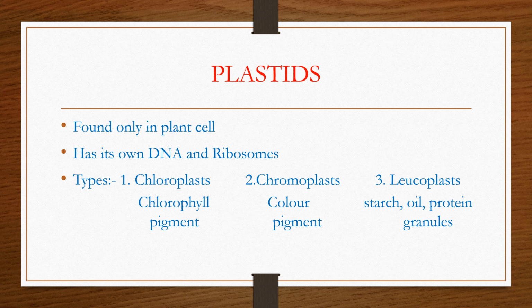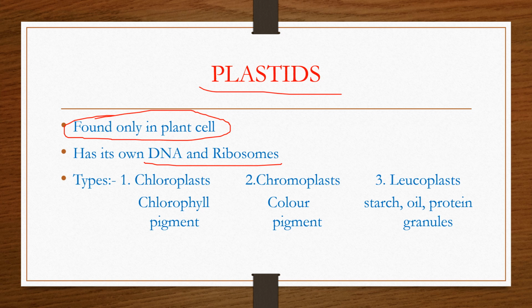Next organelle is the plastids. Plastid is found only in plant cells and it is absent in animal cells. It has its own DNA and ribosomes. In mitochondria also, mitochondria possess their own DNA and ribosomes.